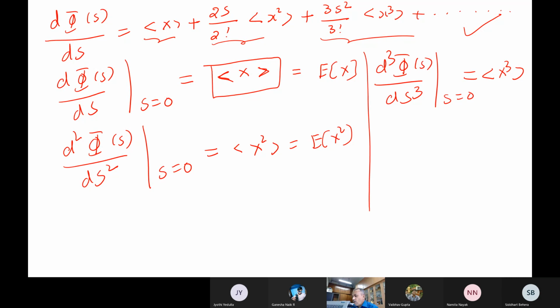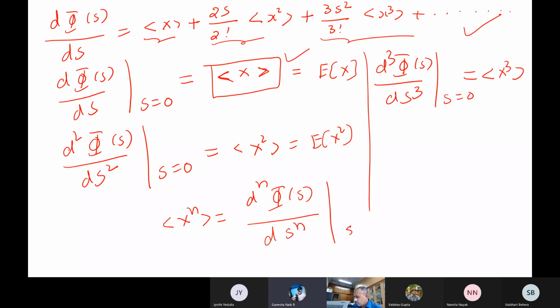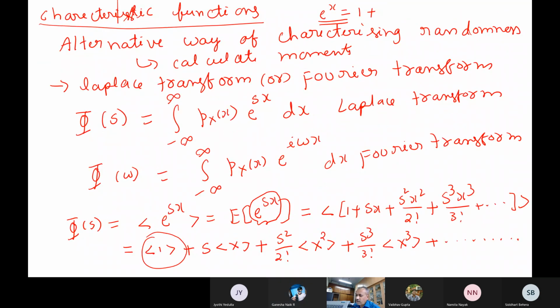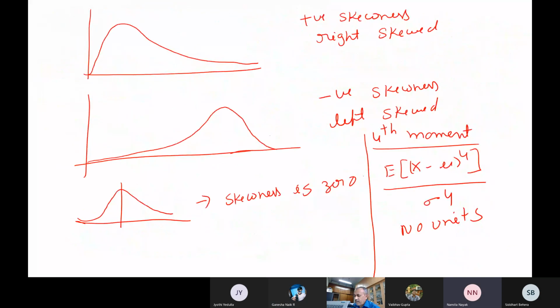You followed. So now how to calculate moments? If I want to calculate directly from the probability density function, what type of mathematical operator do we have to use? See, if I want to find out from the probability density function, what do you have to do? You have to calculate integration from the probability density function.